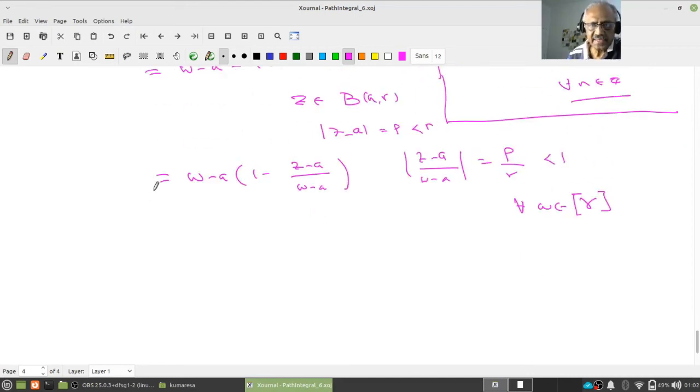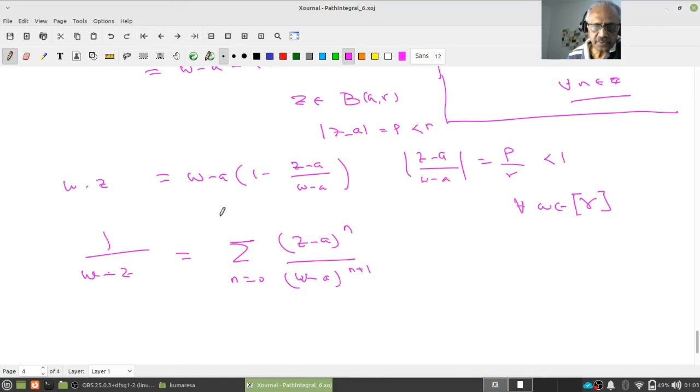So proceeding as earlier, since this modulus is less than 1, I can apply the geometric series. Therefore what do you think I am going to get? 1 by w minus z is the sum from n equal to 0 to infinity of (z minus a) to the power n by (w minus a) to the power n plus 1. This is uniformly convergent. On what? On gamma.